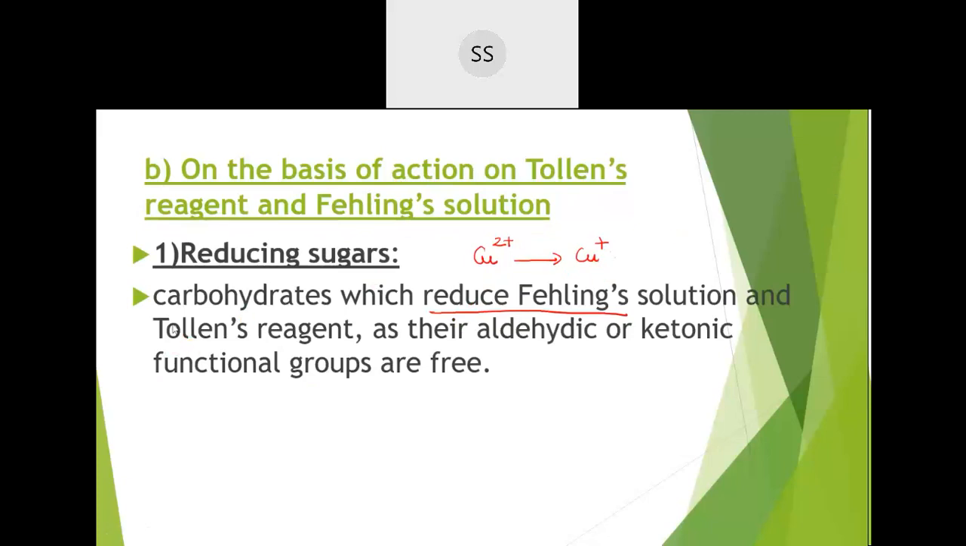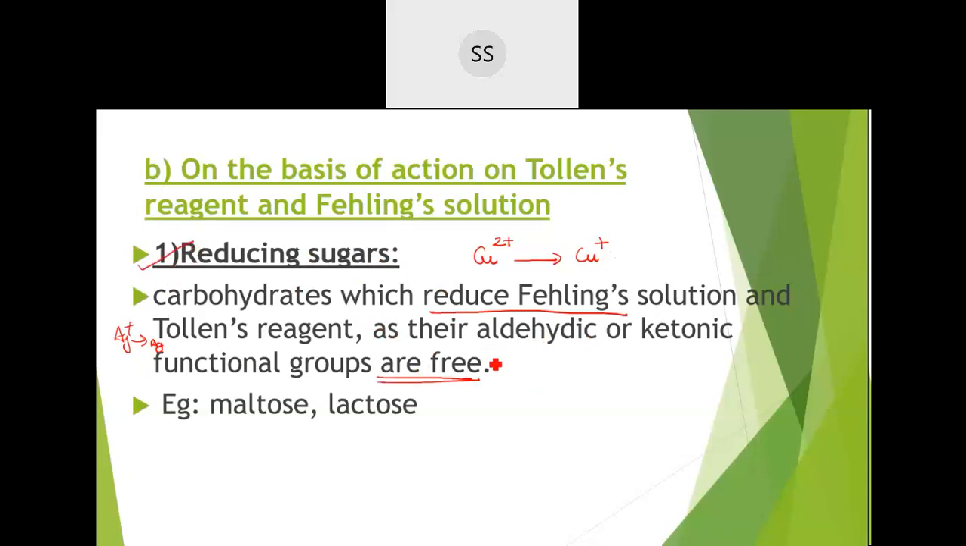Then Tollens' reagent is made up of silver. It is a silver complex, ammoniacal silver nitrate solution, where silver ions are reduced to silver metal. Ag+ to Ag conversion is taking place. If they are able to reduce this solution, any aldehyde or ketonic group, if free, will be able to reduce. If they are not free, they won't be able to reduce. Such sugars, which can reduce this solution, are called reducing sugars.